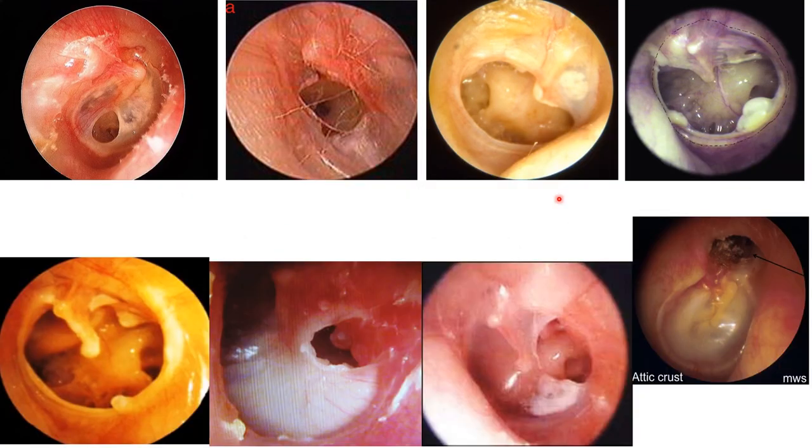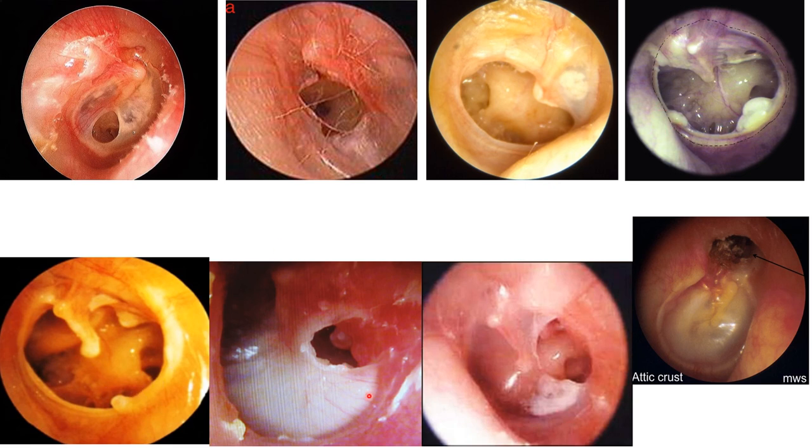The actual pictures in a patient: this is a small inferior central perforation. This is a medium size, this is a large perforation. But in all these cases, this is also a type of central perforation. The margins of the remnant of pars tensa are there, the annulus is intact, you see.